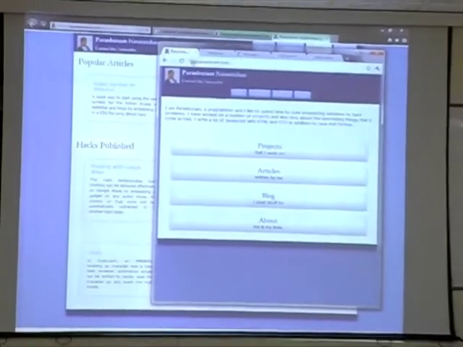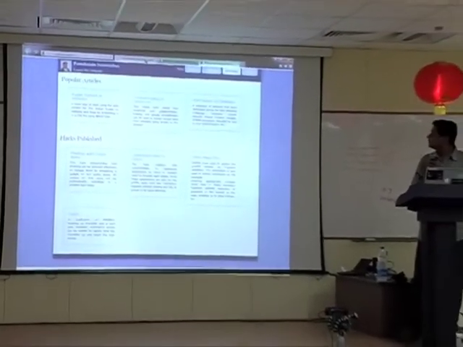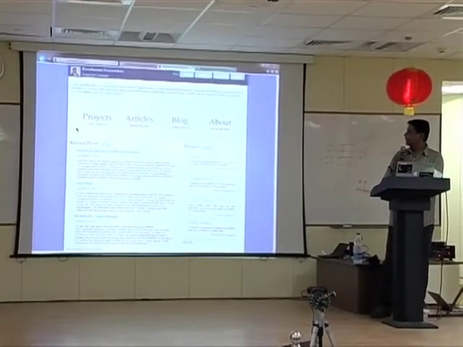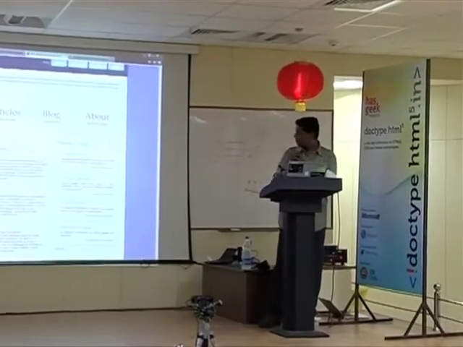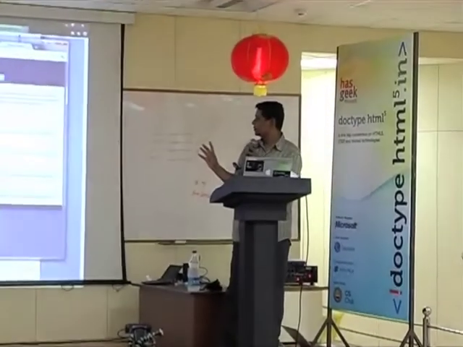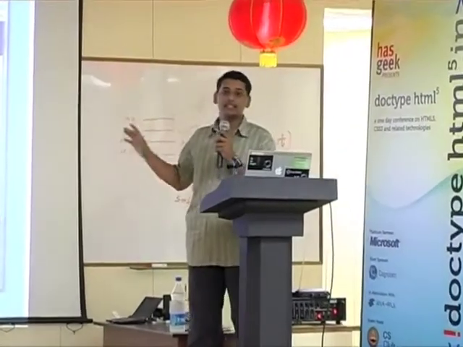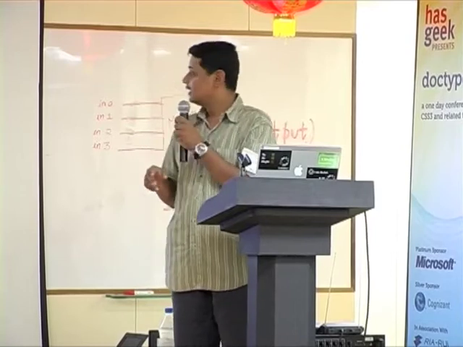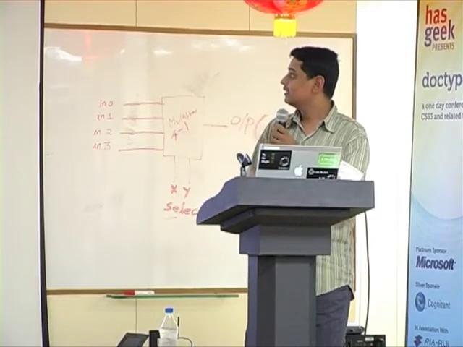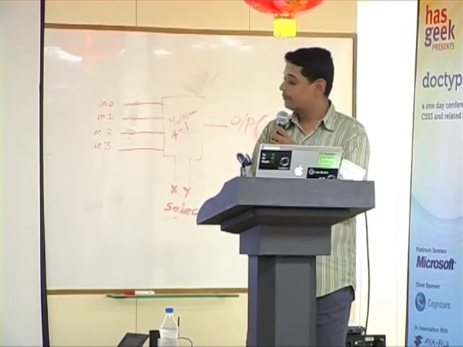So here is my website in contrast. This is how it looks normally. It has a lot of content, but because I go to the mobile's resolution, it hides content. Remember, it hides. It does not download. The download still happens. However, I hide content and I just show enough content that people are able to browse.